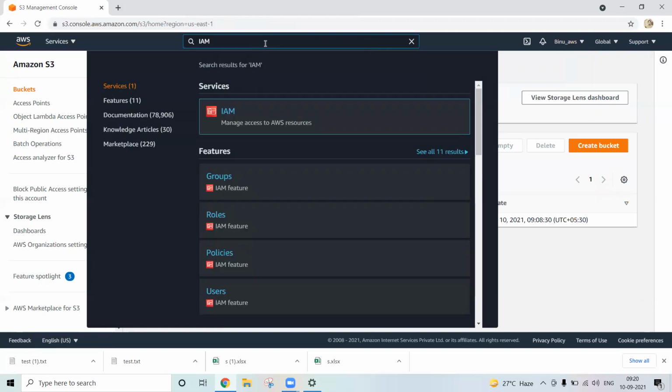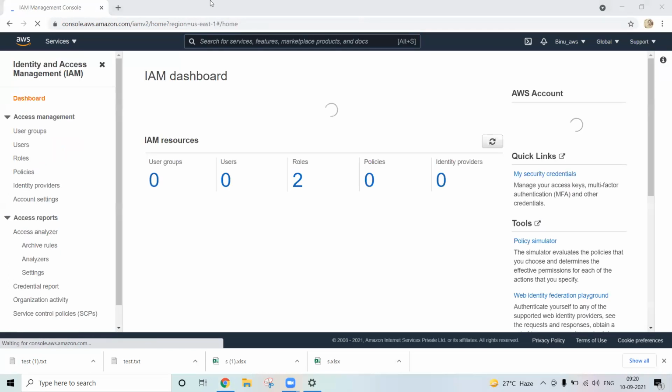There is one more option, like switch roles, right? One option is there for while logging in here. Maybe that needs to be checked. Okay, I will check that one.